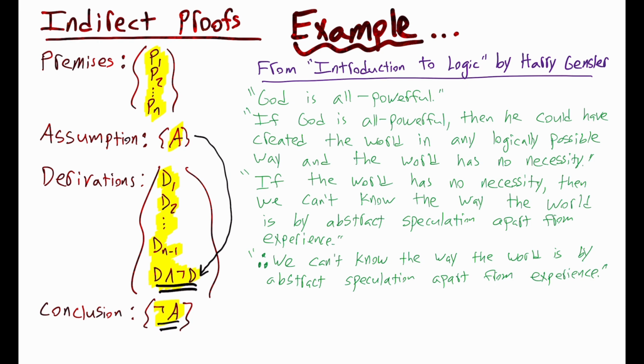Okay, so first premise, God is all-powerful, and we will give that a P. That's our first premise. Second premise, if God is all-powerful, then he could have created the world in any logically possible way, and the world has no necessity. So we have if P, then A, he could have created the world in any logically possible way, and the world has no necessity, not N. That's a premise.